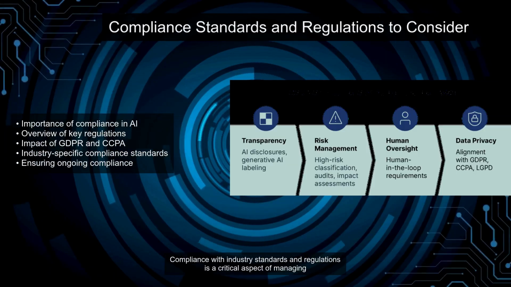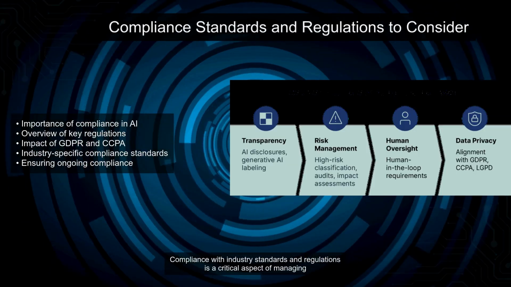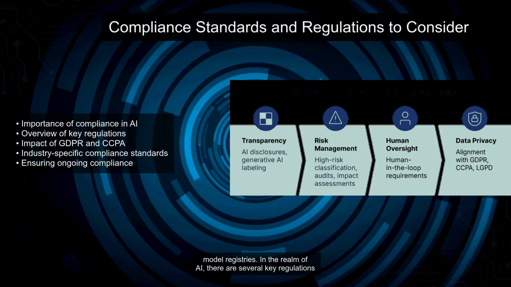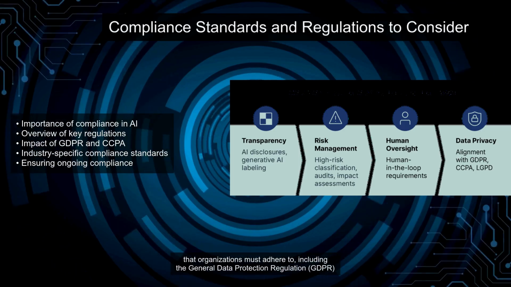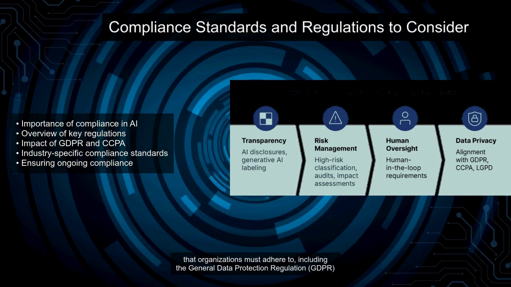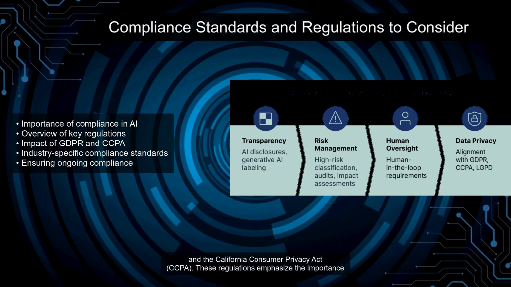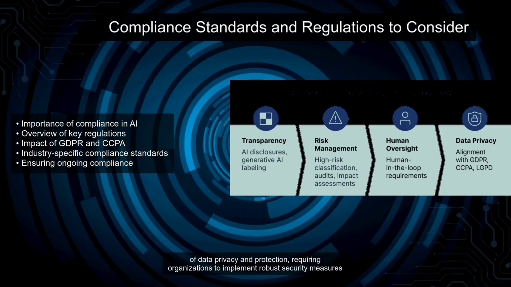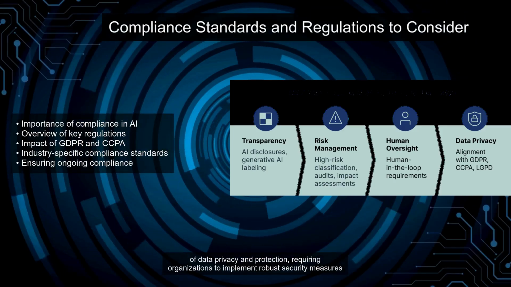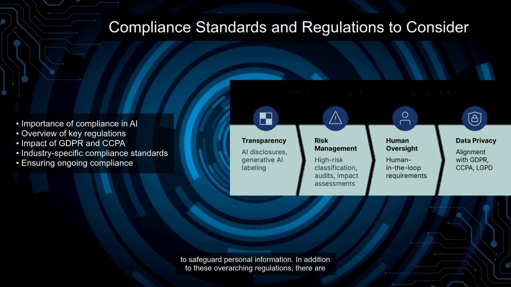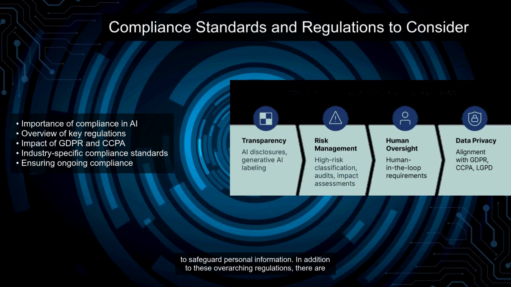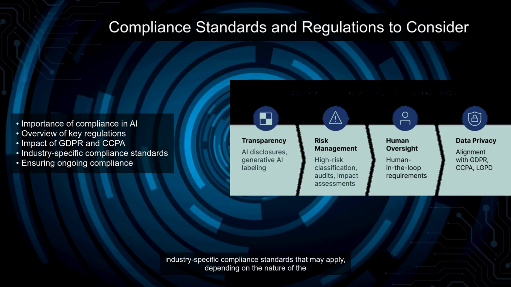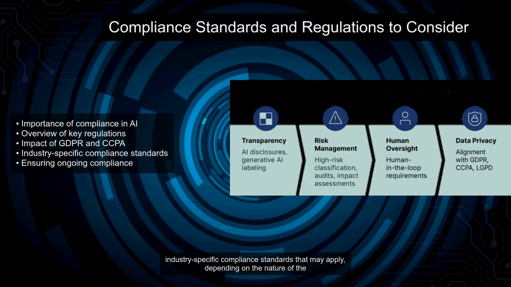Compliance with industry standards and regulations is a critical aspect of managing model registries. In the realm of AI, there are several key regulations that organizations must adhere to, including the General Data Protection Regulation, GDPR, and the California Consumer Privacy Act, CCPA. These regulations emphasize the importance of data privacy and protection, requiring organizations to implement robust security measures to safeguard personal information.